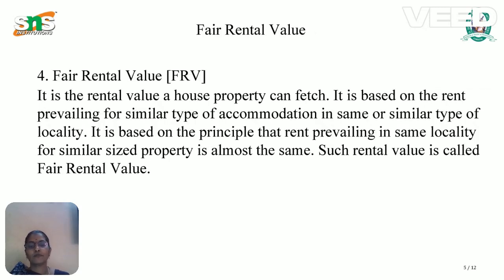Okay. Next type we move to is fair rental value, that is FRV. Under this rental value, the house property can fetch a rent based on the rent prevailing for the same category of accommodation in a similar type of locality. It is based on the principle that rent prevailing in the same locality for similar size property is almost the same. Such rental value is called the fair rental value.